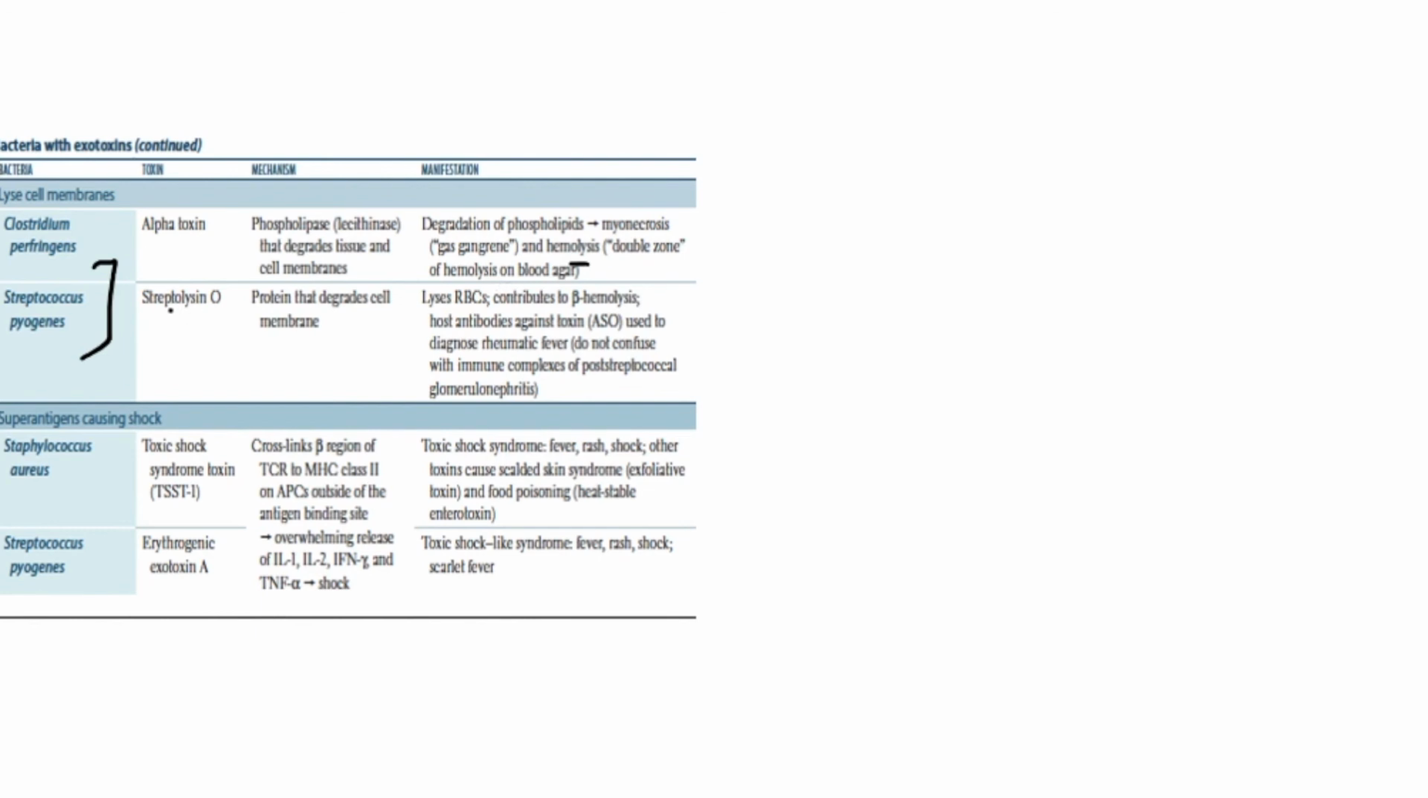Similarly, Streptococcus pyogenes releases streptolysin O, which degrades the cell membrane, causes lysis of the RBCs, contributes to the beta hemolysis, and that produces the antibody against the streptolysin O, which is known as anti-streptolysin O. ASO, very important. ASO titer is used to diagnose rheumatic fever. Acute rheumatic fever diagnosis is by ASO titer, right?